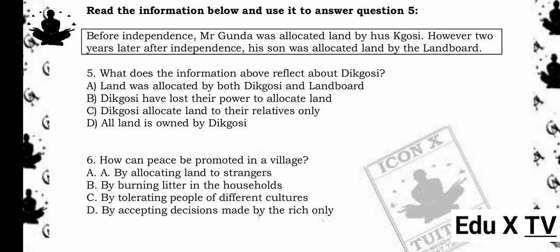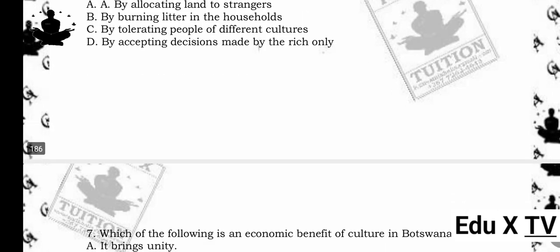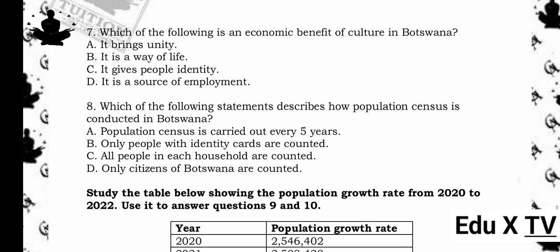6. How can peace be promoted in a village? A. By allocating land to strangers. B. By burning litter in the households. C. By tolerating people of different cultures. D. By accepting decisions made by the rich only. The answer is C. By tolerating people of different cultures. Reason being, peace is promoted through cultural tolerance and acceptance within communities.